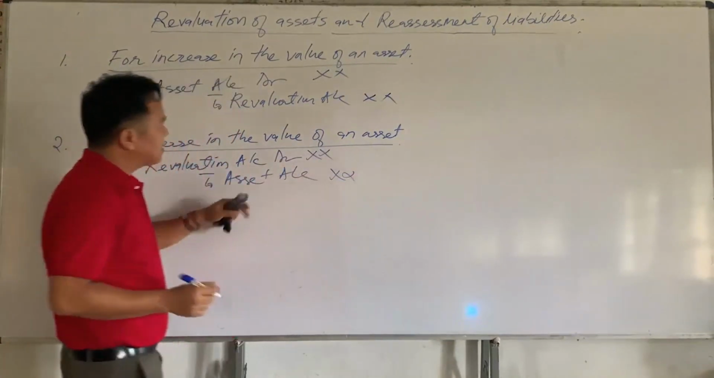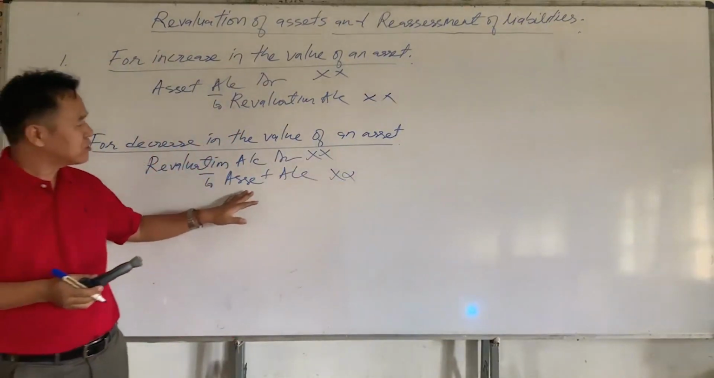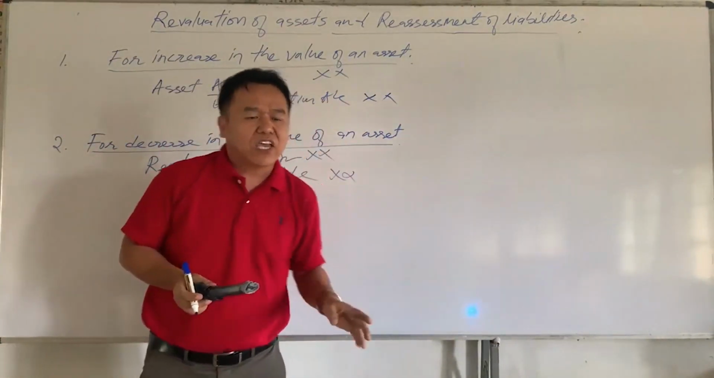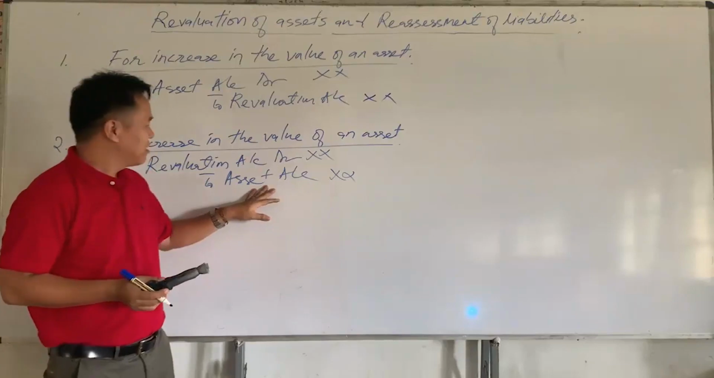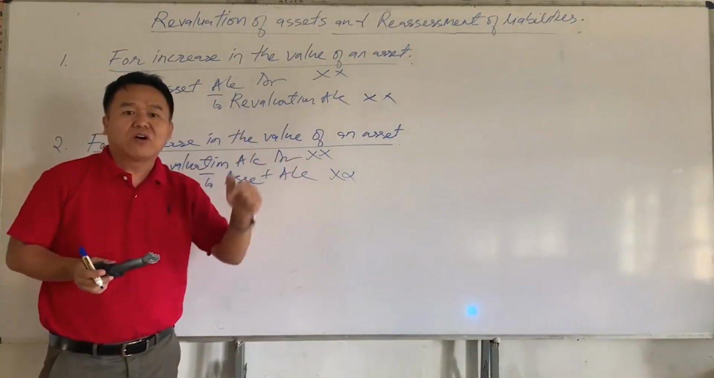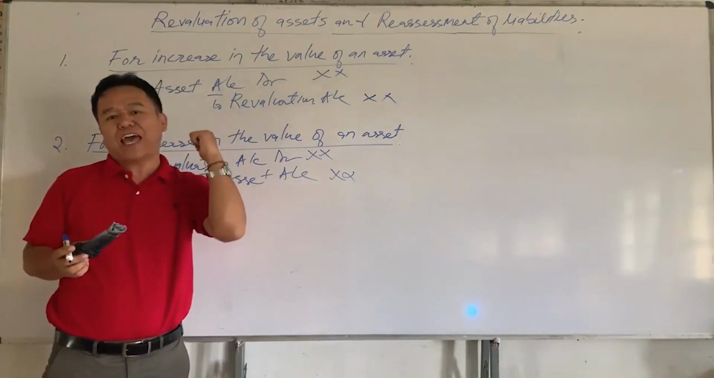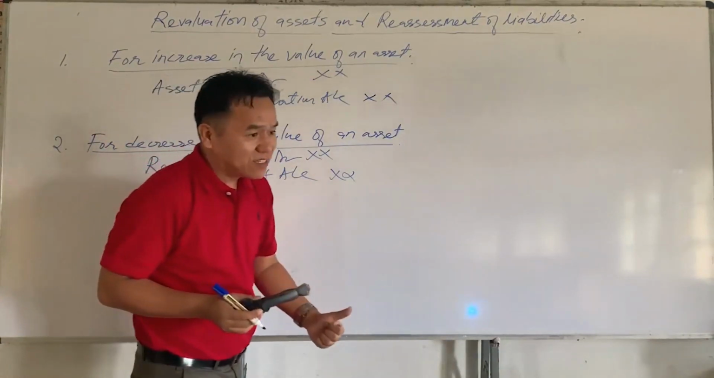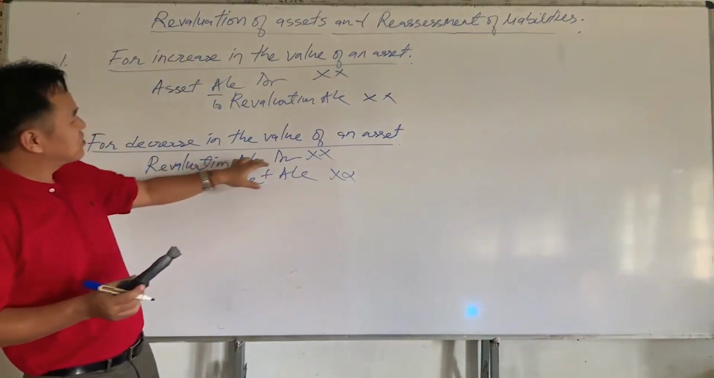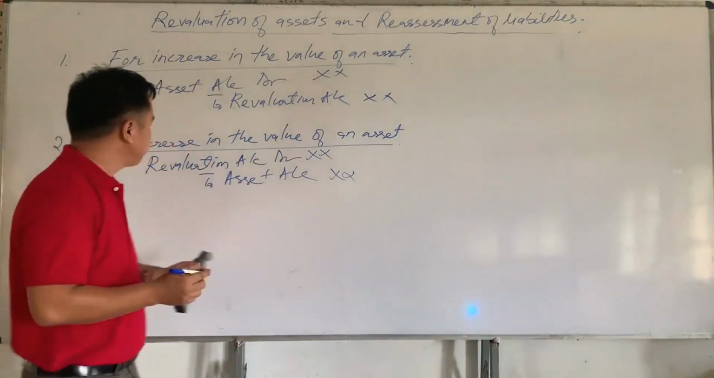So here the asset account is credited because the value of the asset is decreased. If an asset decreases, it should be credited, while the revaluation account is debited here because there is a loss on account of decrease in the value of assets. If an asset decreases, then there will be a loss, and therefore the revaluation account is debited here.